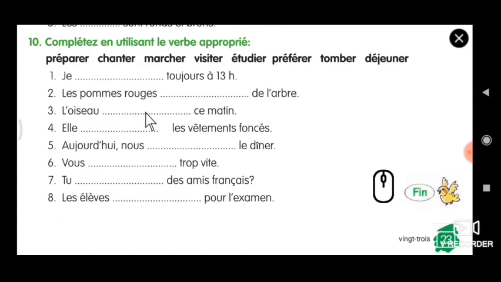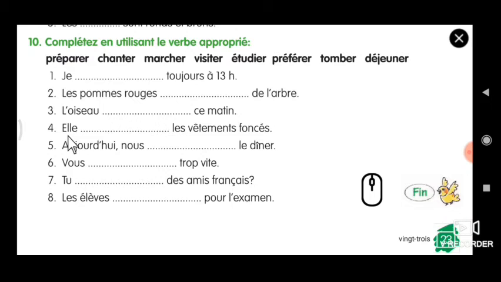L'oiseau dash ce matin. L'oiseau means bird. Okay. Matin means morning. So what do birds will do in the morning? The birds will sing. So chante. Take out the ER and just add a E, because this is third person singular. That means IL. The answer is CHANTE.